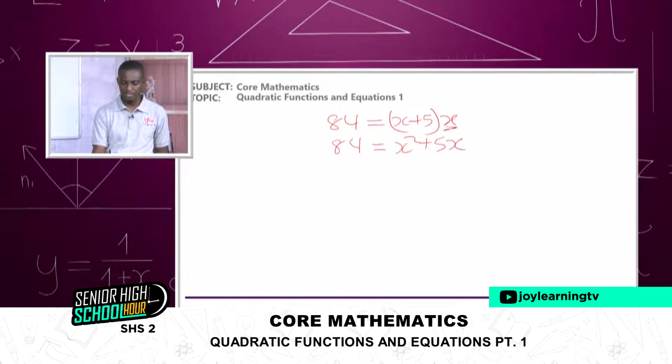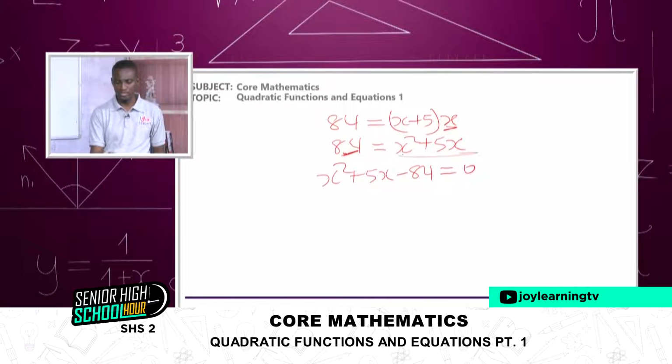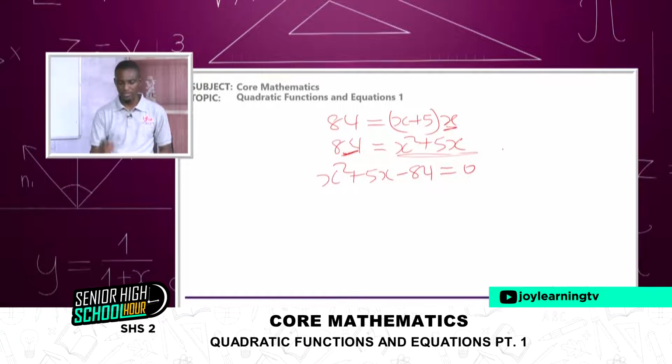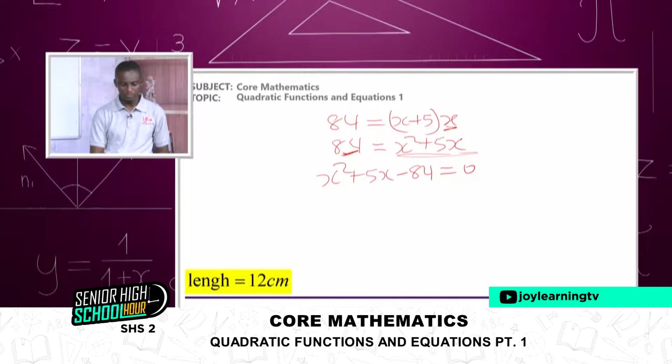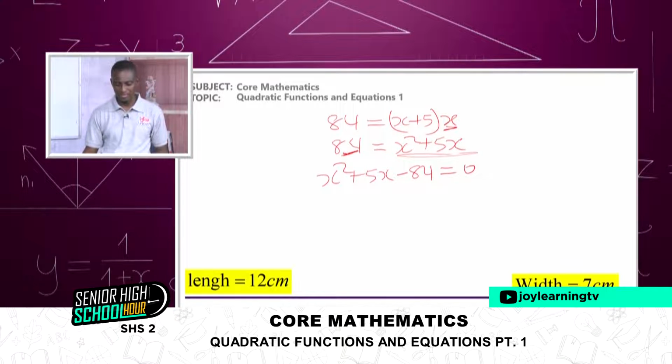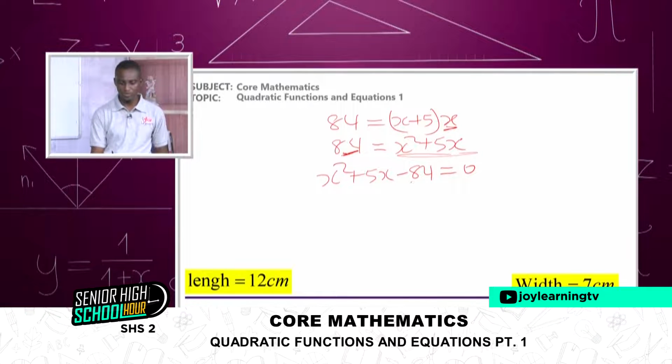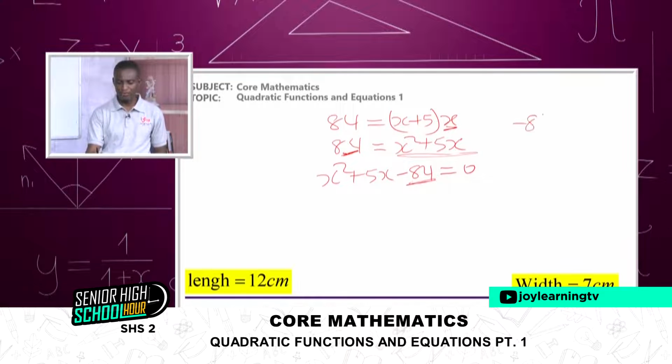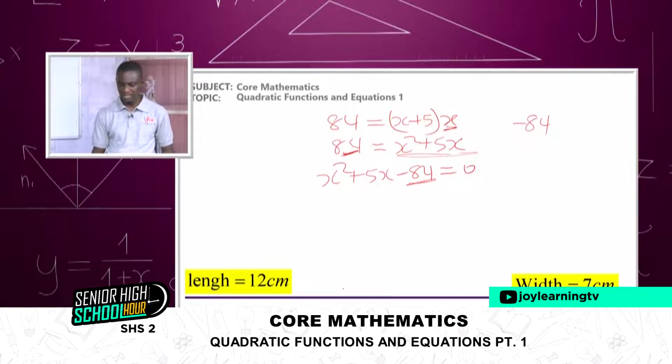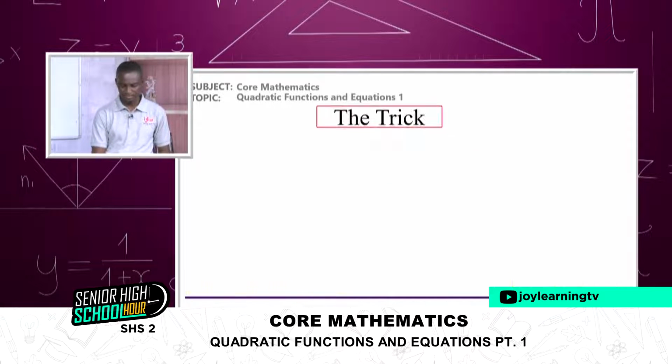Move this over so that we can equate everything to 0. When you take your time and go through this, you end up getting your length to be 12 and your width to be 7. That is solving this quadratic for the factors of negative 84. Try solving this and see whether you get the same answer.